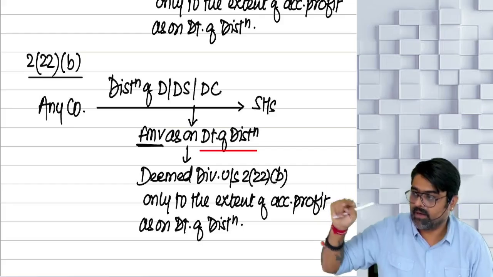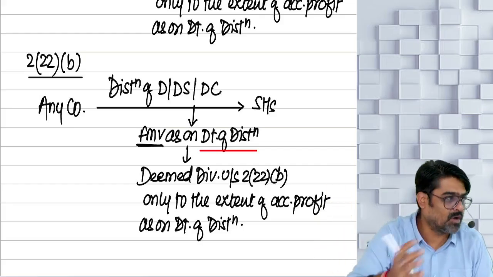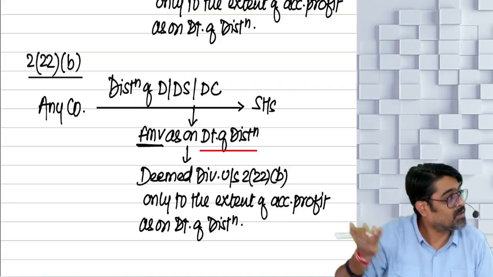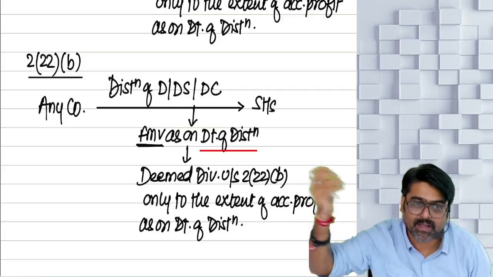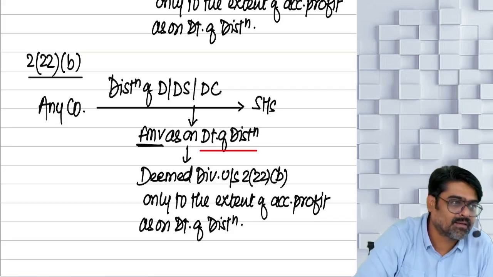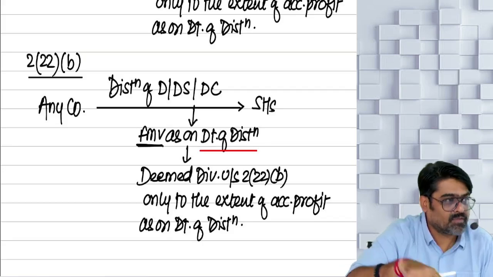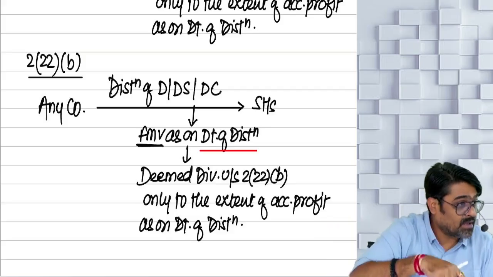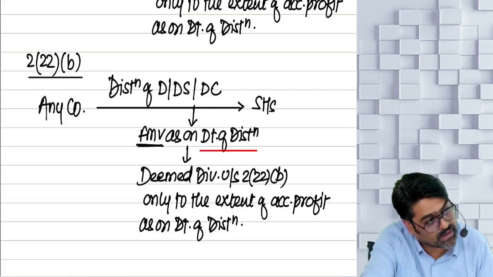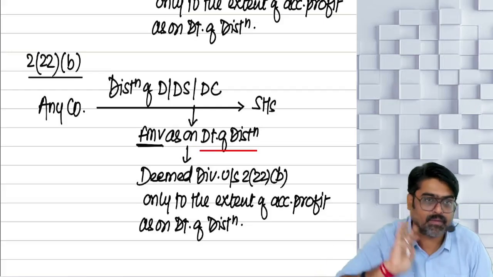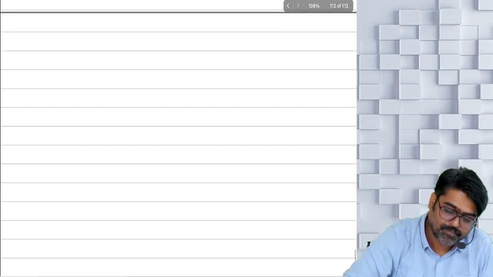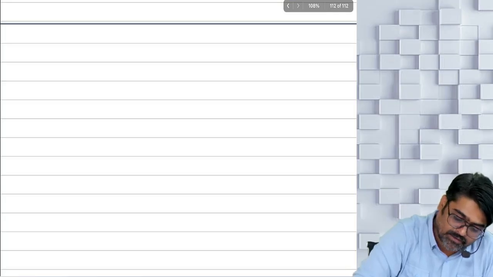But it will be deemed dividend only to the extent of accumulated profits, because beyond that the dividend cannot be given, neither in cash, nor in the form of asset, nor in the form of increasing the liability. Beyond your reserves, no amount can be treated as dividend. Understanding? So as on the date of distribution of debenture stock or deposit certificate, what were the accumulated profits? To that extent only, the distribution will be treated as deemed dividend, not beyond that. Understanding? Yes or no?